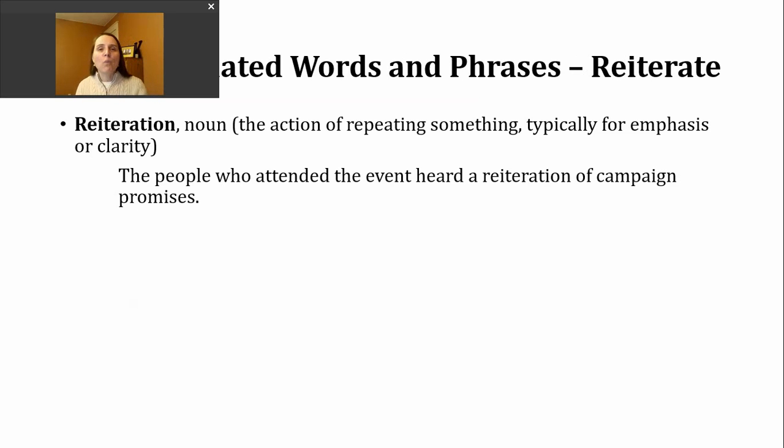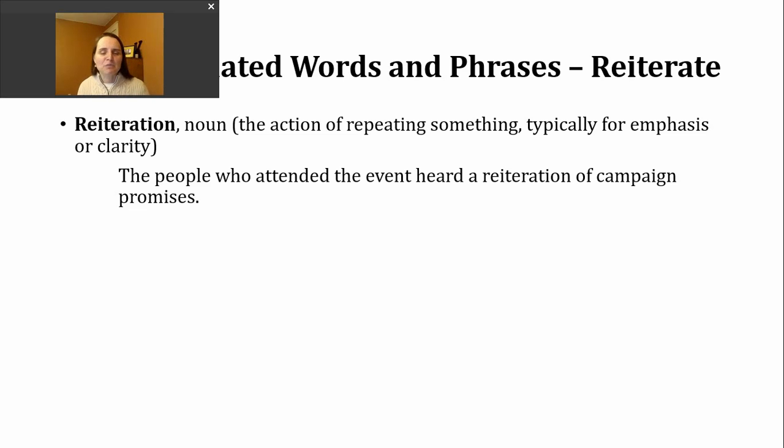I just have one word for us to look at today that's related to our verb reiterate, and it's the noun form reiteration. Just like our verb, this noun only has one meaning. It is the action of repeating something. And again, we're typically doing this in order to emphasize how important it is or to make something clearer. Here's an example of this noun in a sentence. The people who attended the event heard a reiteration of campaign promises.